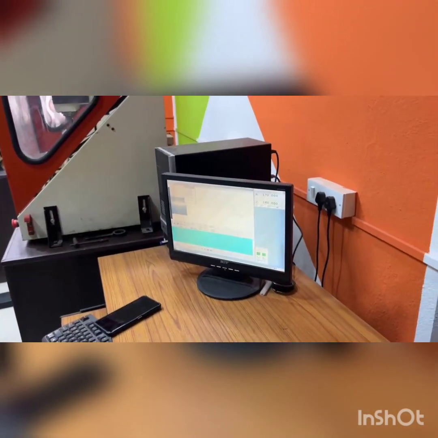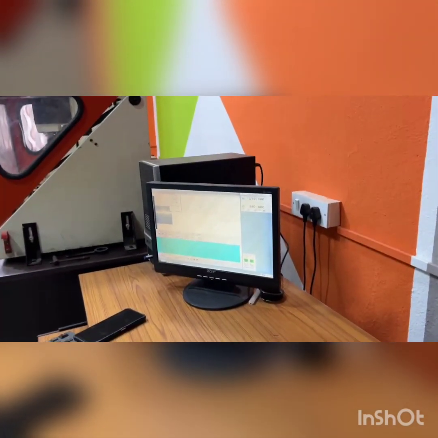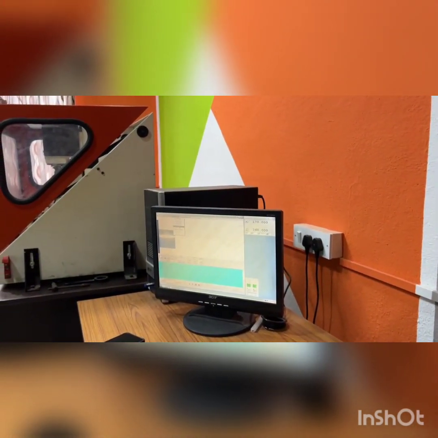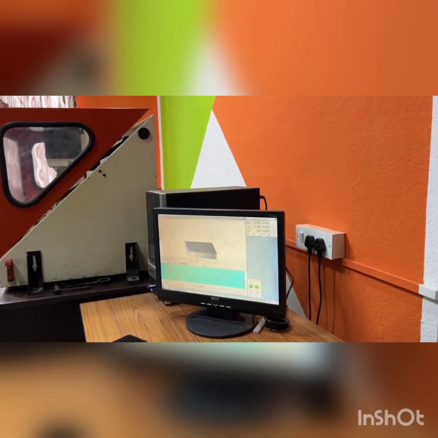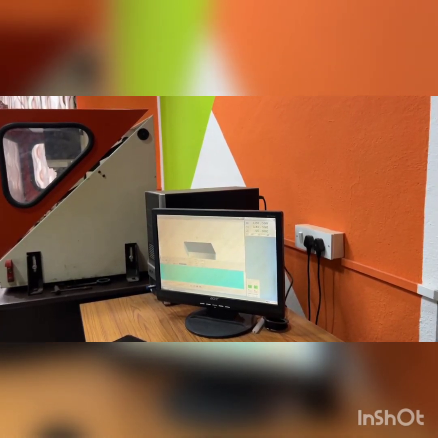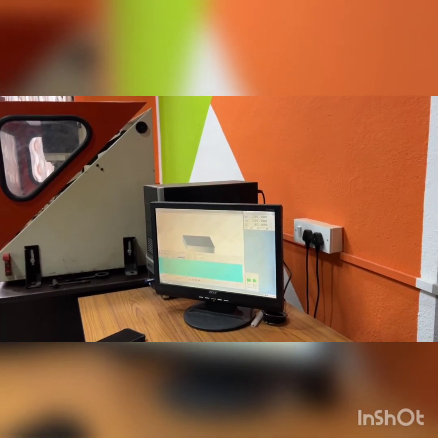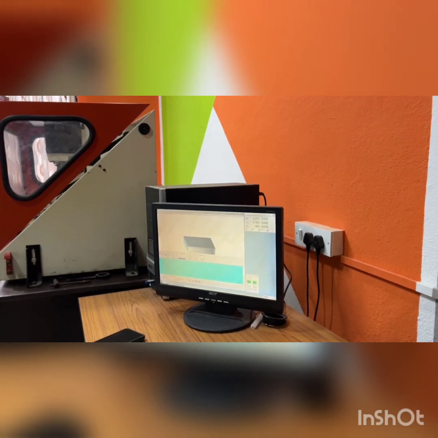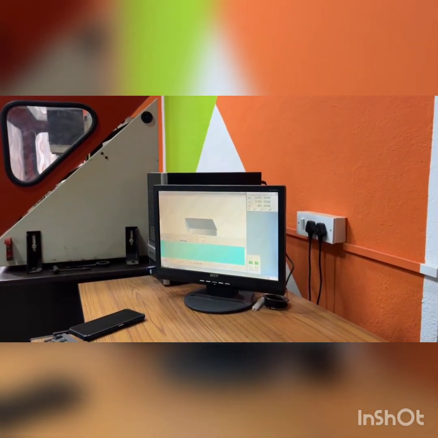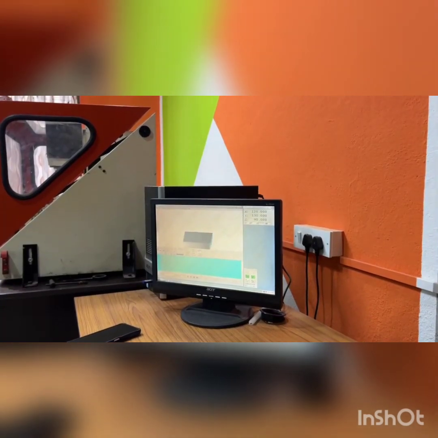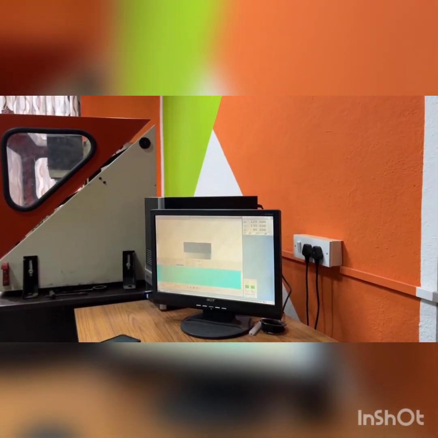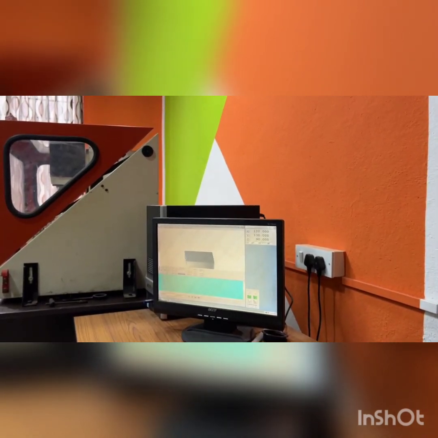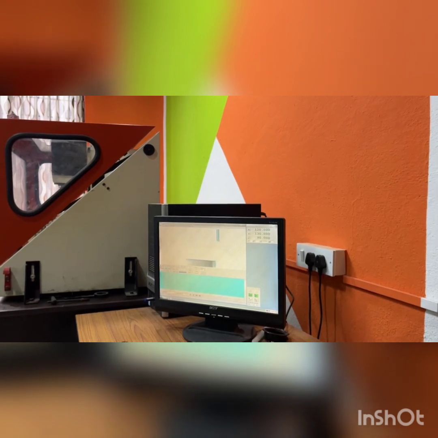Now I am going to use this CNC trainer for milling application. So I am going to switch over from turning mode to milling. This is a simple billet available in our interface. Here, we have a number of position buttons available. For example, you can move your billet in any direction: left, right, top, bottom.